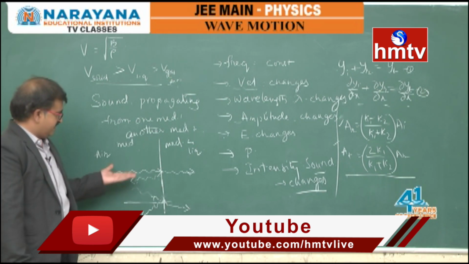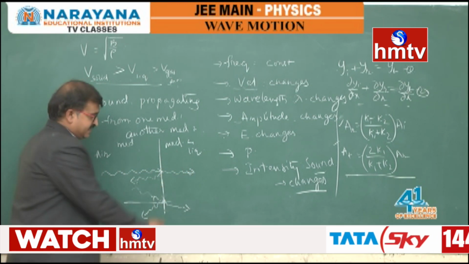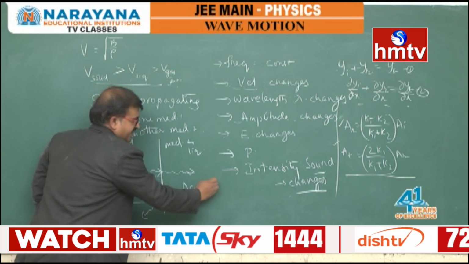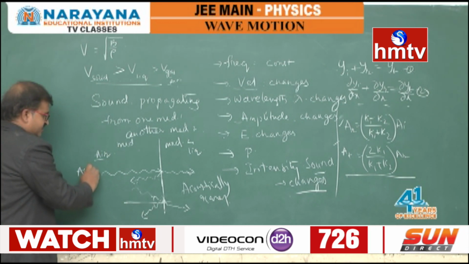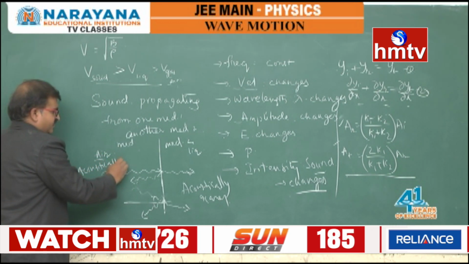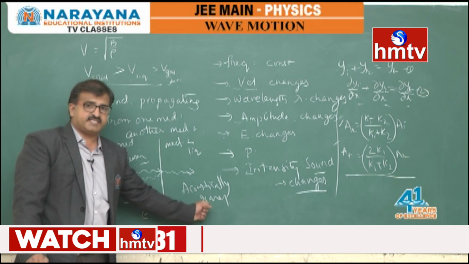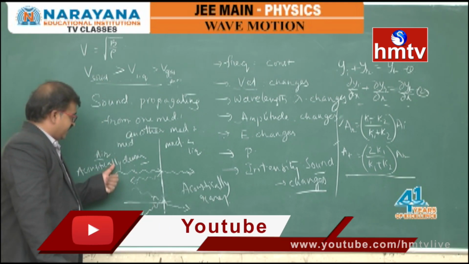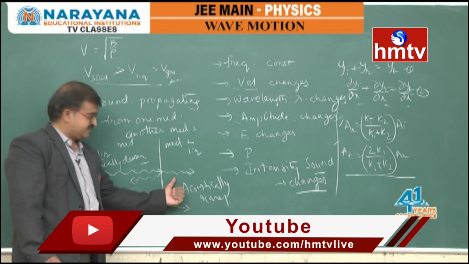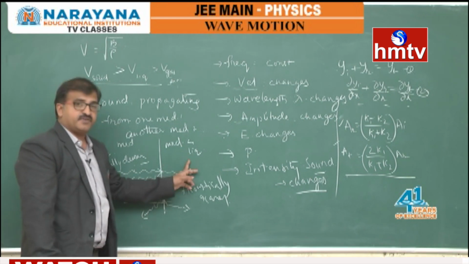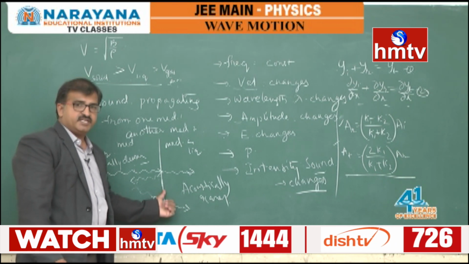So here in this case, while moving from air to liquid, its velocity is more, it means it is acoustically rarer. Air is acoustically denser. So in this denser medium its velocity is less compared to the velocity of sound in this rarer medium. So here it is travelling from denser to rarer. In this case the velocity of sound in this liquid is more. So on the denser surface it is reflected back, there will not be any phase change.